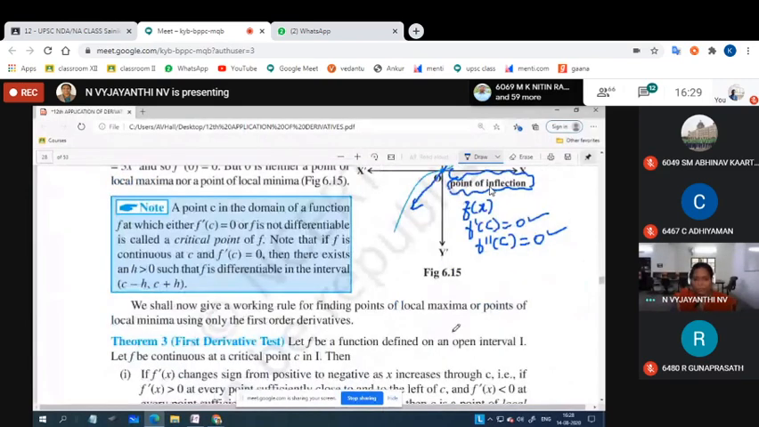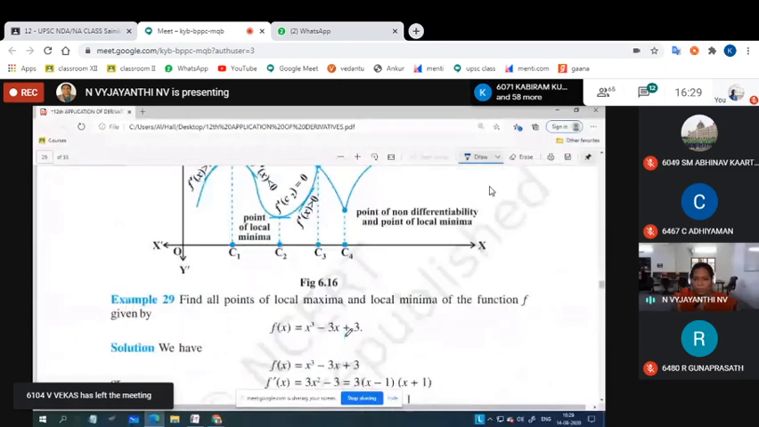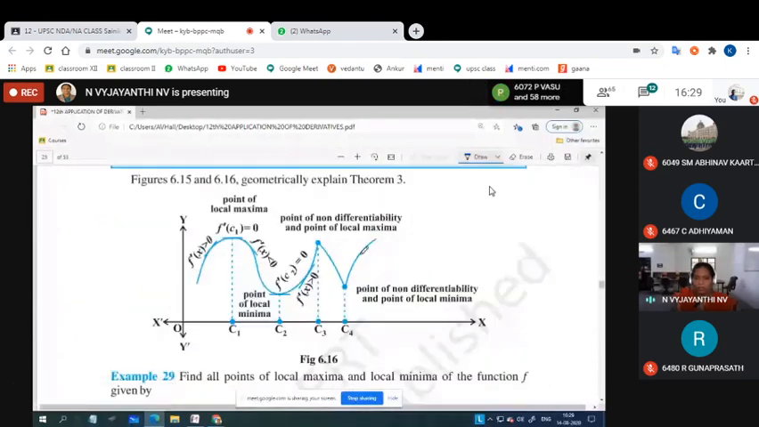So we will practice 2-3 problems. Whenever we have a sharp edge like this, like the modulus function, the derivative does not exist. Understood? Whenever we have a sharp edge like this, the derivative of that function will not exist.